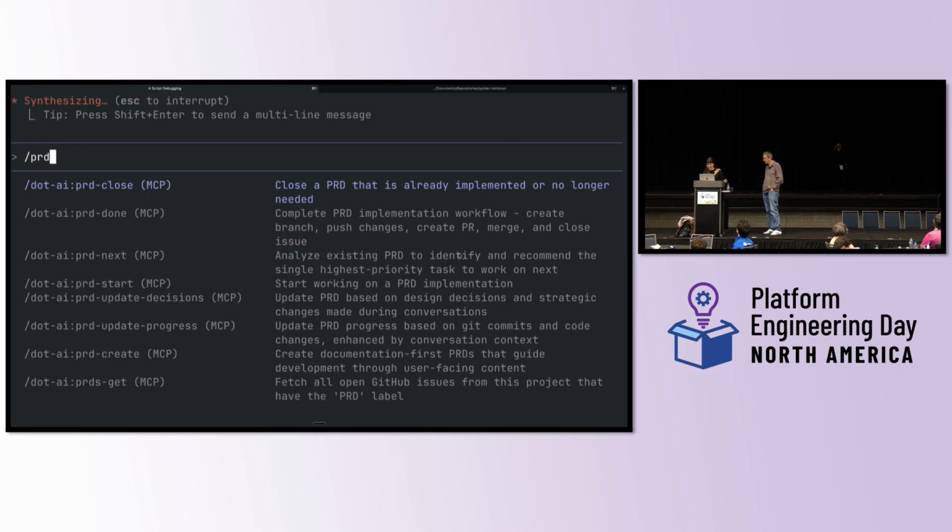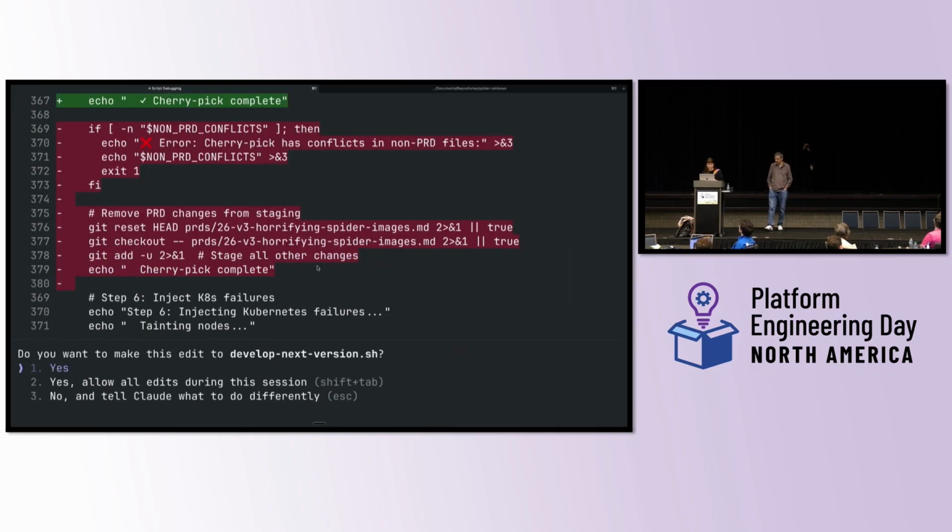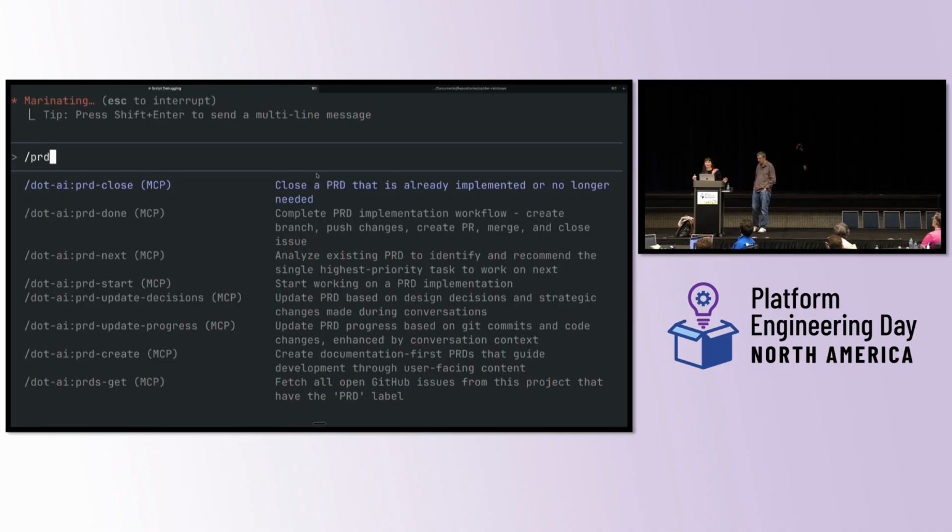Whatever, this is an adventure. It marks off what I've done so far and creates a log. Then next time I come back to it, I can run PRD next, and it's going to jump in right where I left off. It looks at recent conversation, it looks at recent Git commits, it figures out what PRDs I'm working on and exactly where I am in that PRD, and it suggests what our next work should be. I have no idea how much I'm screwing up my life by just agreeing to everything that Claude Code suggests.